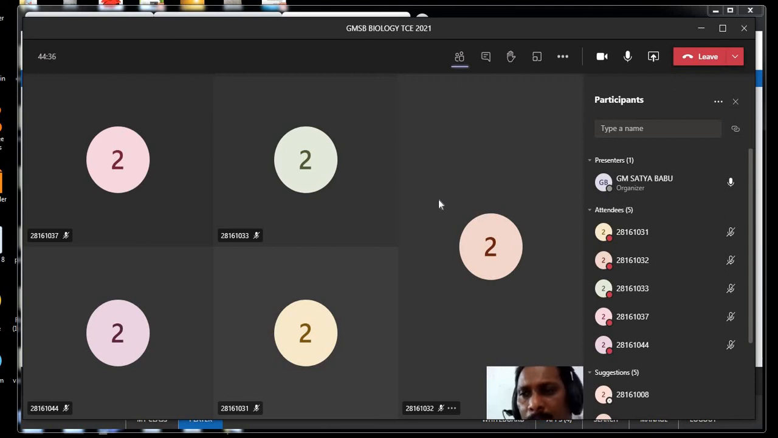Here hexose is a highly unstable product, and due to this instability it breaks down to 2 molecules of phosphoglyceric acid. Every phosphoglyceric acid has 3 carbons.